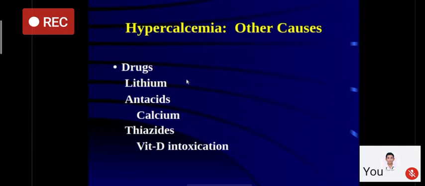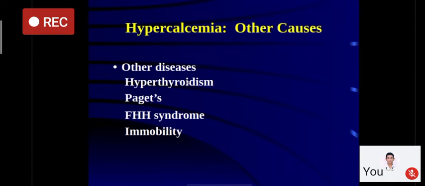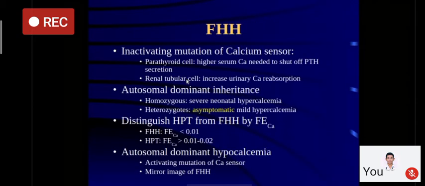If we look at other causes, some important drugs like lithium, use of antacids which contain calcium, thiazide diuretics, and vitamin D intoxication are responsible for hypercalcemia. And lastly, a few diseases like hyperthyroidism, Paget's disease, familial hypocalciuric hypercalcemia, which we will discuss in brief, and immobility will also result in hypercalcemia. What is FHH?